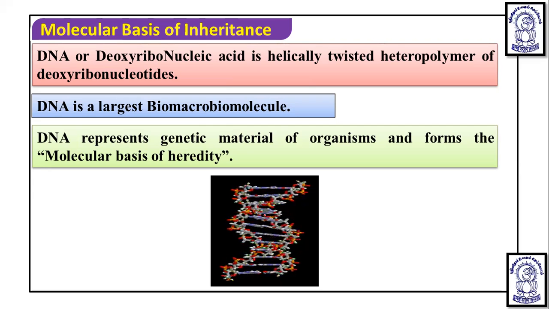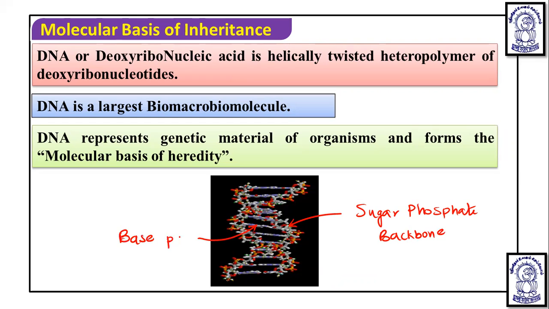In this, you can see this is the sugar phosphate backbone, and in between you will see these are the base pairs.